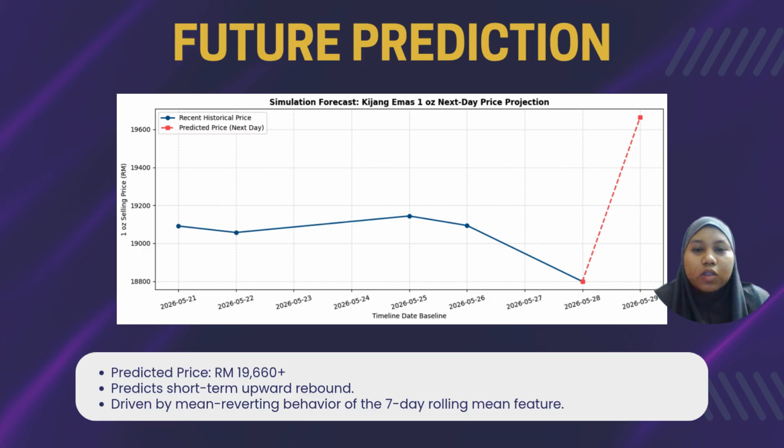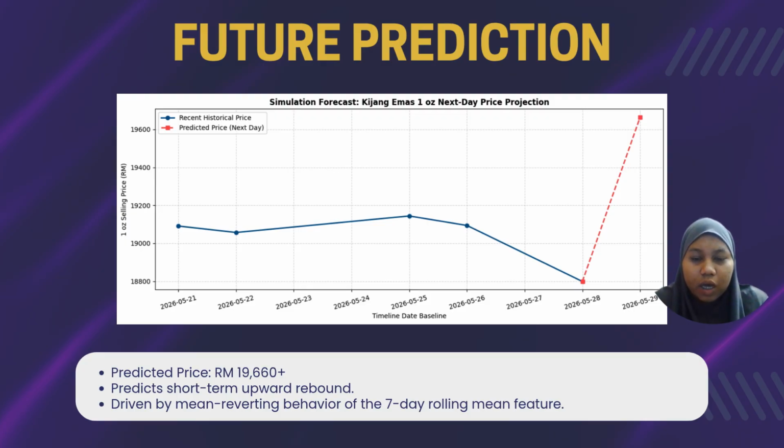So now let's move to the next slide. This is actually a future prediction. If you look at the graph, the blue line shows the current actual market trend, where the gold price dropped sharply to around 18,800 ringgit, but our model predicts, for the next day, a rise up to 19,660 ringgit, shown by the red line.